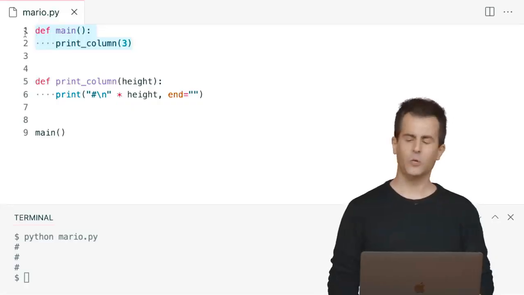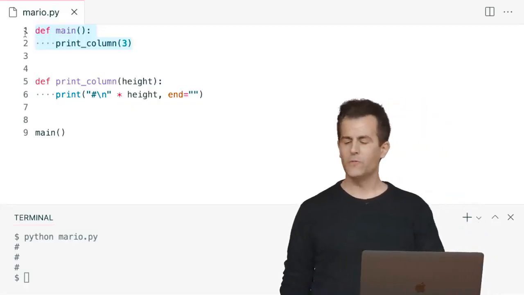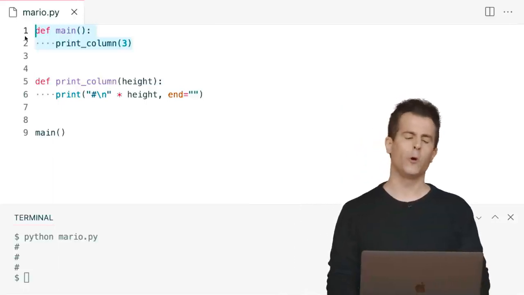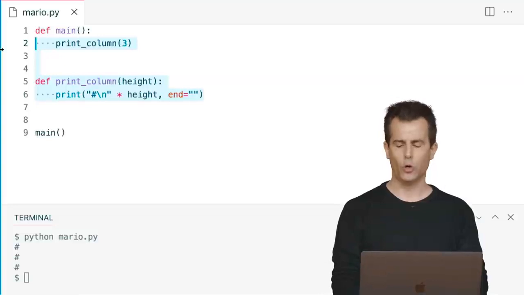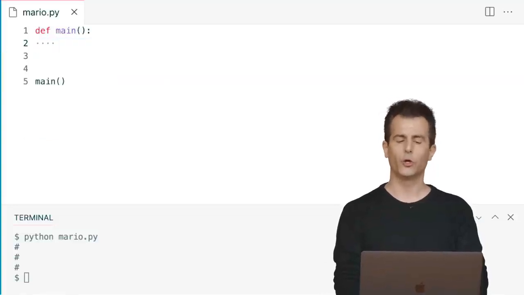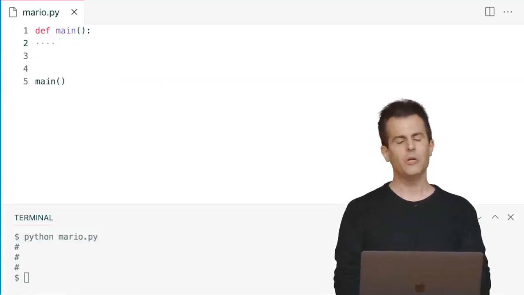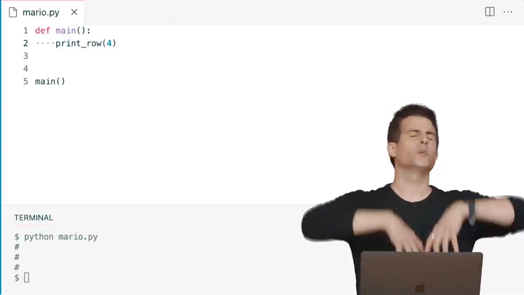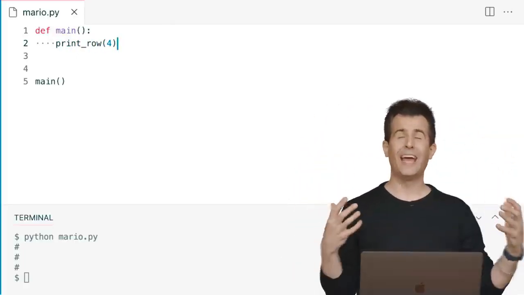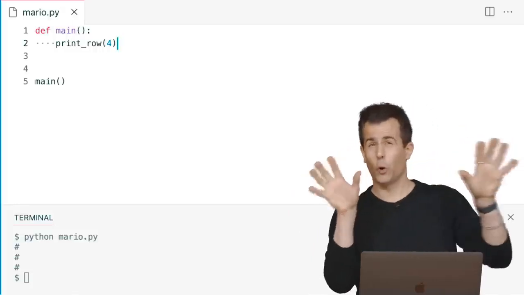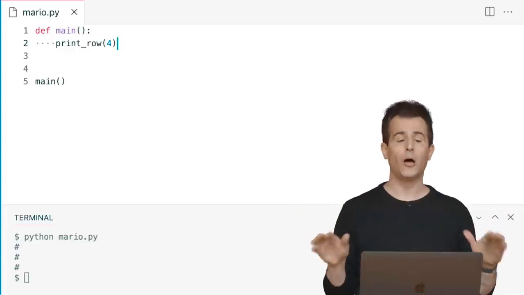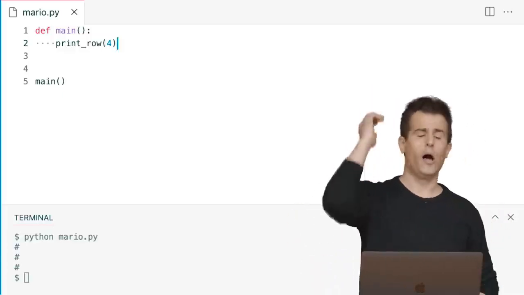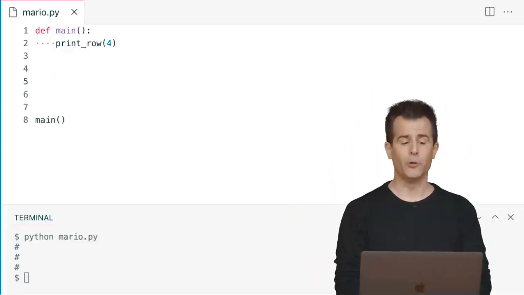And let me go back to VS Code here. And let me propose that within VS Code here, just like before, we try to abstract this away. So let me go ahead and get rid of this version, because we're now going horizontal instead of vertical with our output. And let me just say, well, print row 4 times. Let me just abstract away the problem at hand. I don't know yet how I'm going to print those 4 question marks, but let's call it printRow 4, and I'll assume I'll now solve this problem. Let's now go down that rabbit hole of solving the problem.